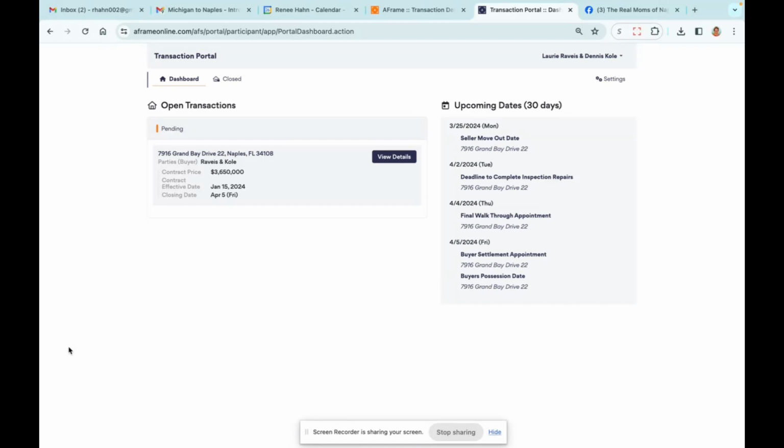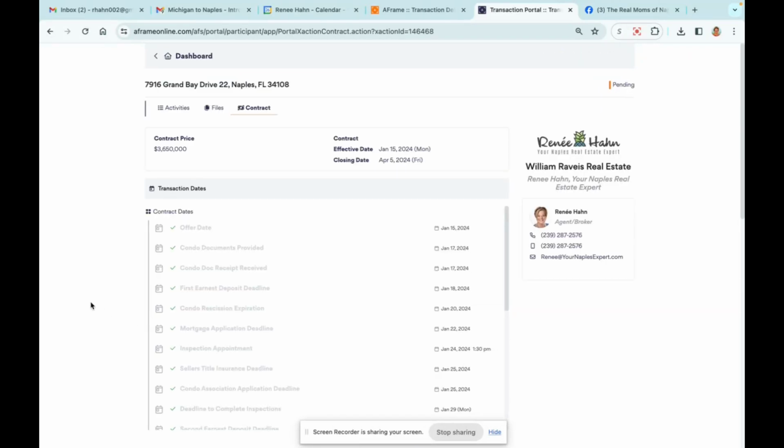On the View Details tab, it will take you into this default view. Let's start with that. In this default view, it's always got my contact information to the right, some basic information about the contract at the top. And then as you scroll down, you're going to have these transaction dates. And then there's more information below that, so don't forget to scroll. One thing I did want to mention here, if you are on your phone accessing this, you will see the same information. However, you won't see the names next to this. You'll just see icons for activities, files, and contract.